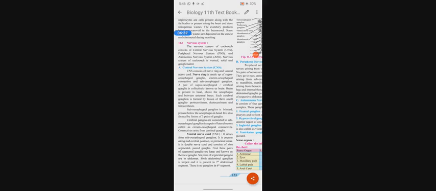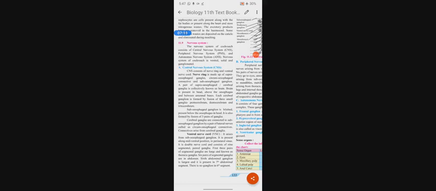Out of 9, the first 3 pairs of segmental ganglia are large and known as thoracic ganglia. Then 6 pairs of segmental ganglia are present in the abdomen.